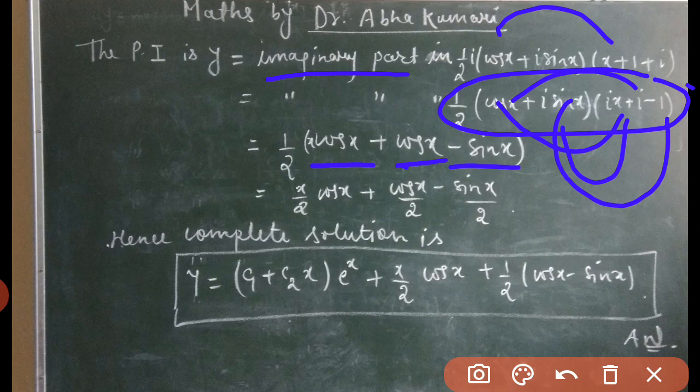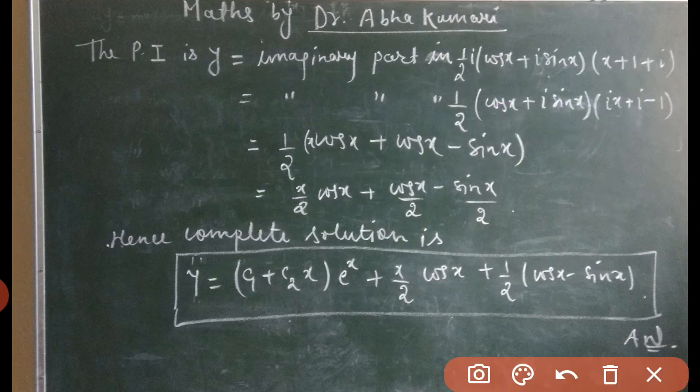Fine. So we have only three terms in the imaginary part: 1 by 2 (x cos x plus cos x minus sin x). Now solving this bracket, we have x by 2 cos x plus cos x by 2 minus sin x divided by 2. So hence the complete solution of the differential equation is y equals (c1 plus c2 x) into e to the power x. This one is our CF part, and then plus x by 2 cos x plus half cos x minus half sin x, and this one is our PI part.